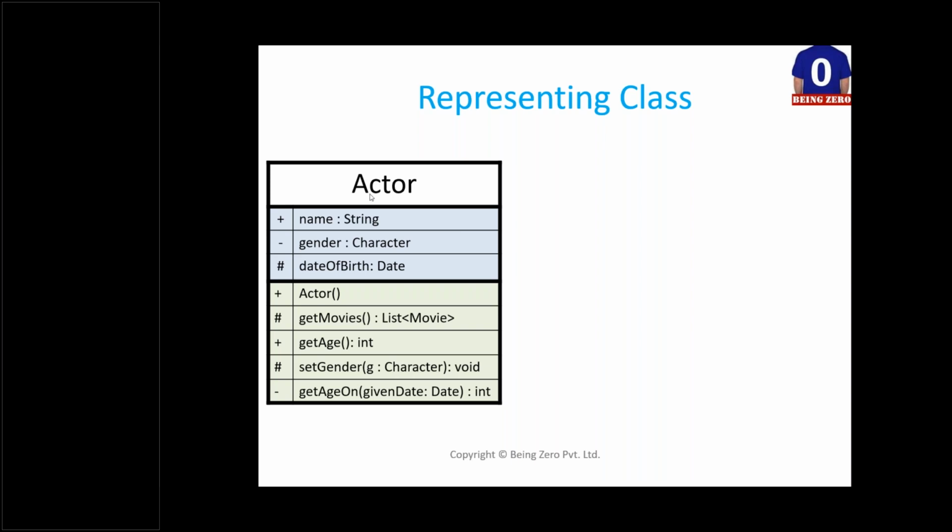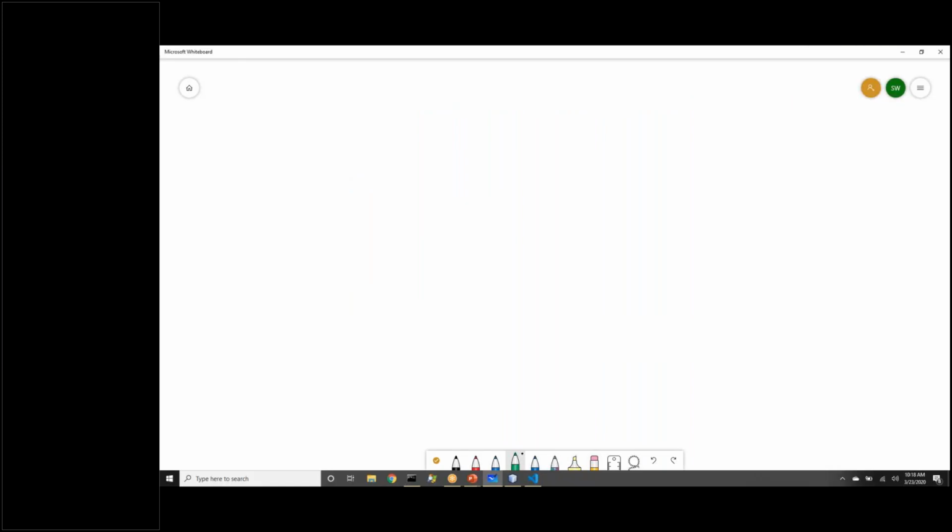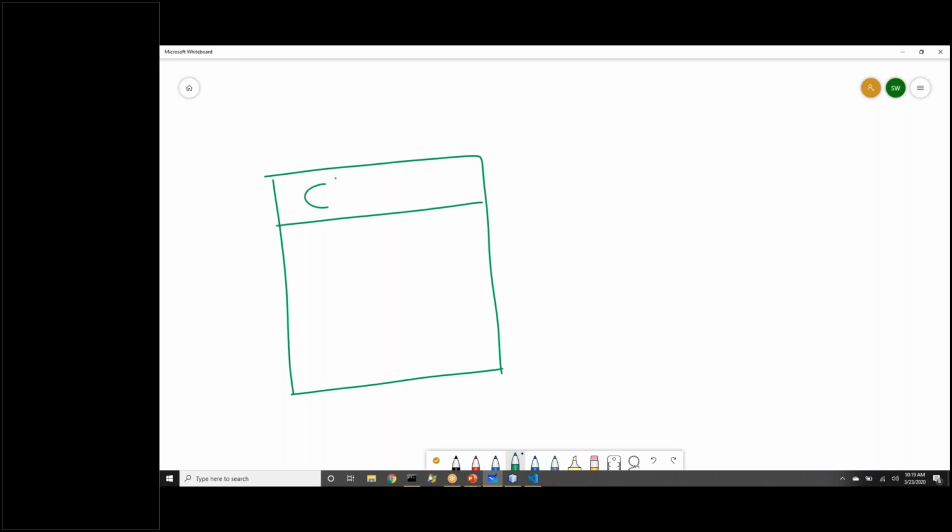On top, there is a box where we have written actor. What is actor representing? What is it signifying? No, that is not attribute, Nilima. Actor is actually the class name. So this notation says on top, whatever you are seeing, in UML class diagram notation, here you put a class name. So that is what we have here, right?